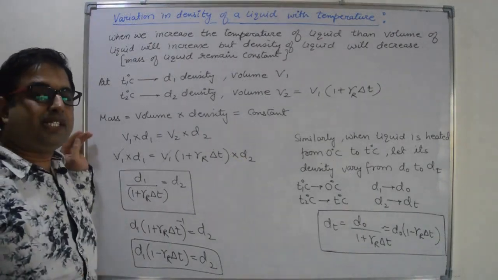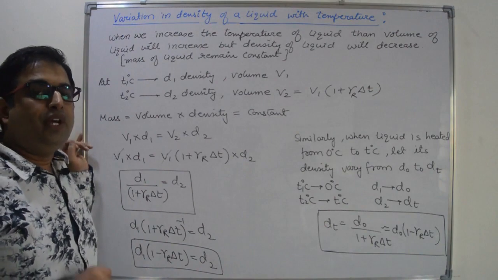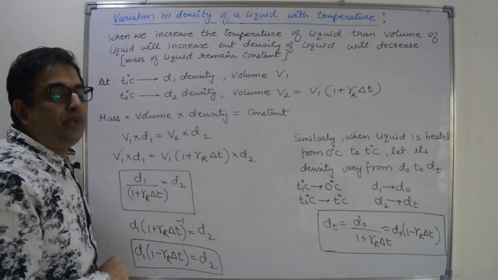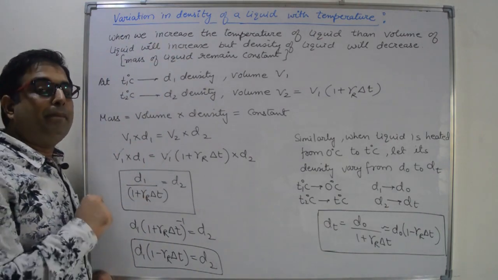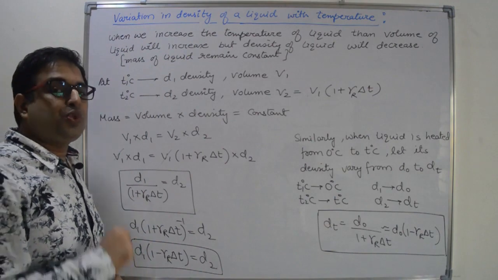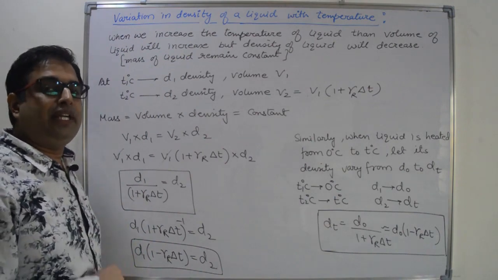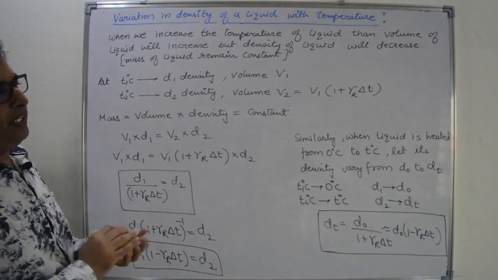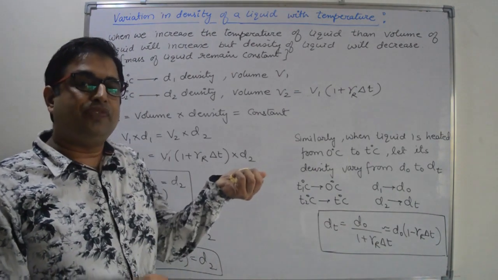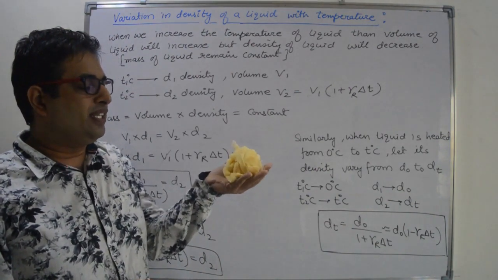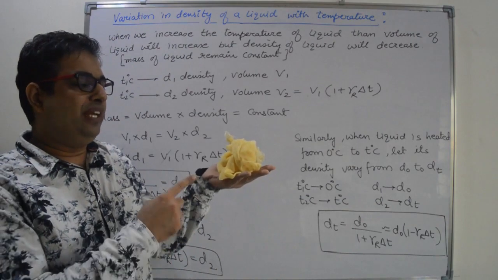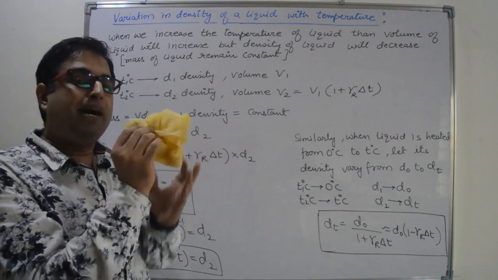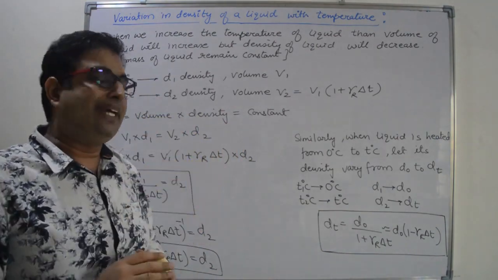In the next point, let us see the variation in density of the liquid with increase in temperature. With increase in temperature, the volume of the liquid will increase. The mass of the liquid remains constant. So if volume is increasing, automatically the density of the liquid will decrease. It is similar to this pattern. If I increase the temperature of the liquid, then its volume will increase in this manner. Right? If volume increases, then the density of the liquid will decrease. Volume is expanding, mass is the same, so density will decrease.